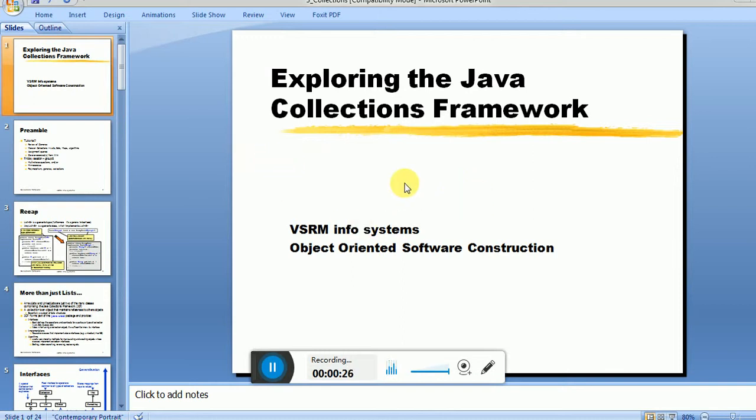So why go for collections? A collection is an object that stores and manipulates objects. What are the interfaces? Collection is an interface, and its subinterfaces are queue, set, and list. List has implementations such as array list and linked list, and set has hash set, tree set, and tree map. So I am going to discuss array list and linked list.